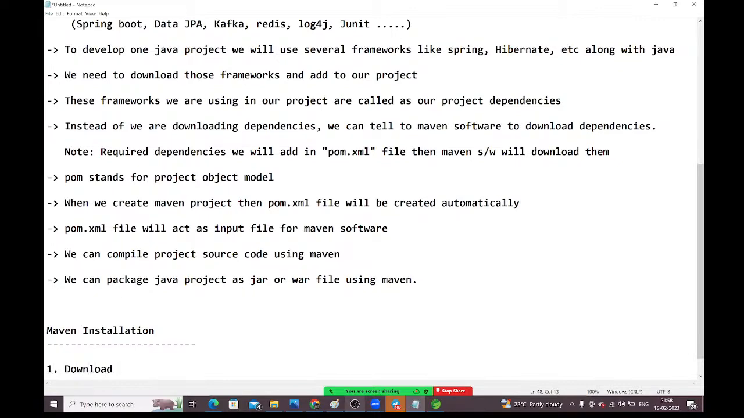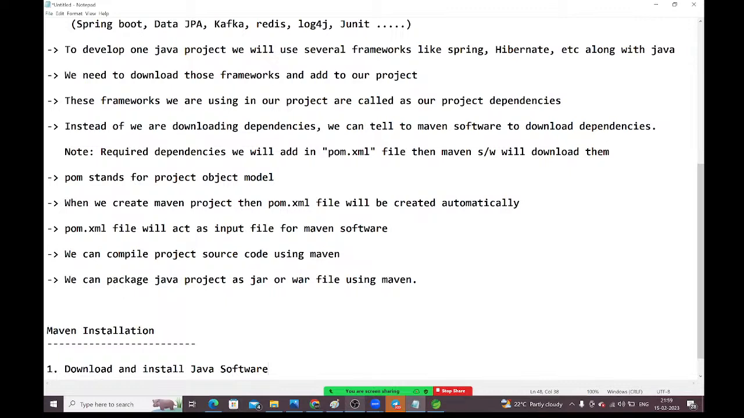Download and install Java software. Guys, when we install Java, we will get two things. What two things will you get? JDK you will get and JRE you will get. JDK stands for Java Development Kit. JRE stands for Java Runtime Environment. JDK and JRE you will get when you install Java in your system.